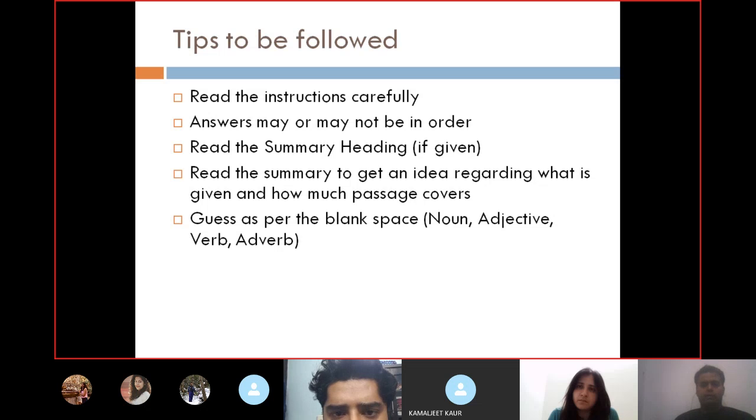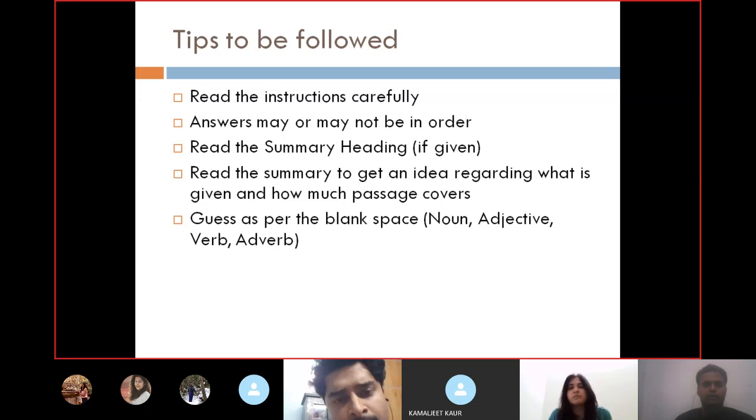So you need to ascertain whether the blank space is going to contain a noun, adjective, verb, or adverb. I'm repeating this again. This is the most important tip. Whenever you see these blank spaces in the summary completion, you have to be very sure whether a noun, an adjective, a verb, or an adverb will be there. I'll help you do a question along with me, so you'll understand it in a better way.